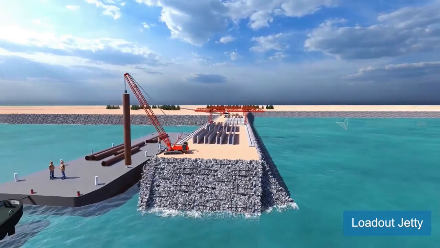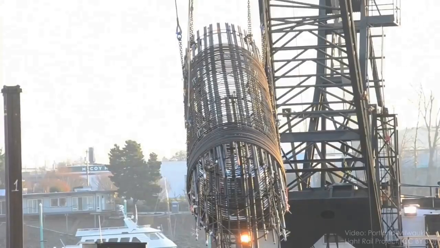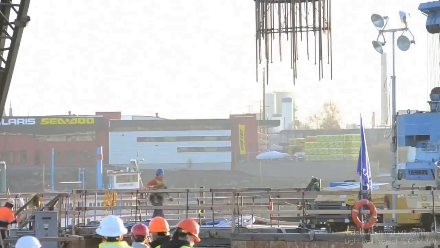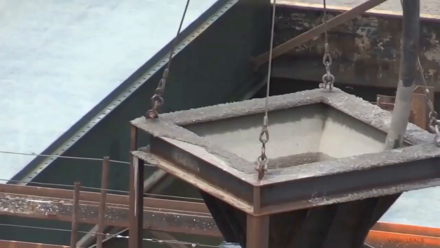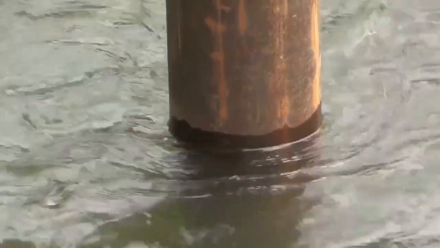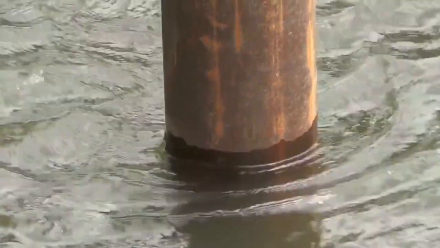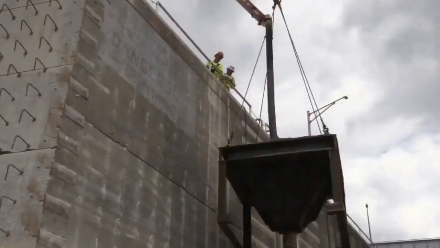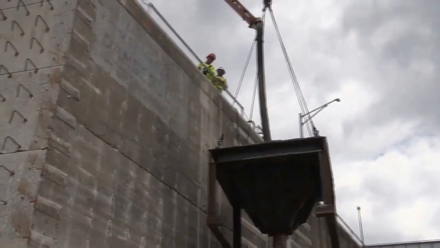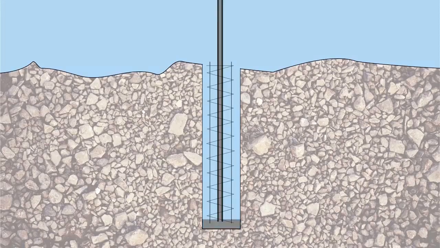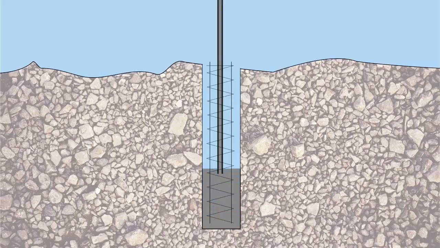When building foundational elements underwater, driven piles enable crews to create a sturdy structure without having to remove any water at all. Piles, which look like long vertical columns, can be driven into the ground with the help of a powerful hammer, therefore creating a stable foundation for underwater or overwater structures. You can imagine piles are similar to nails being driven into a piece of wood, except in the case of underwater construction, the piles are being driven into layers of soil or rocks.